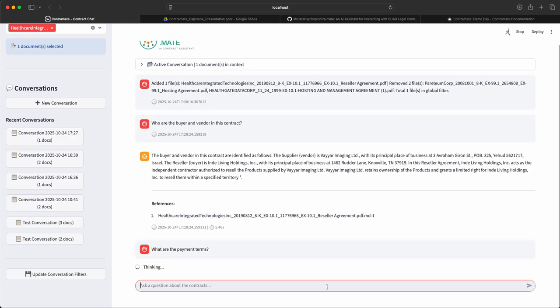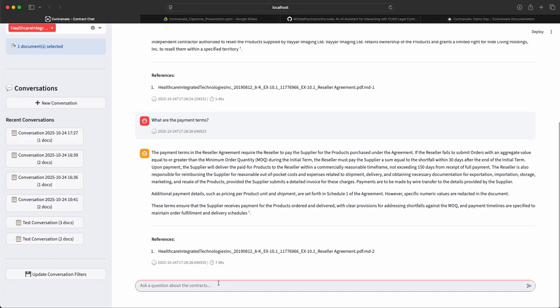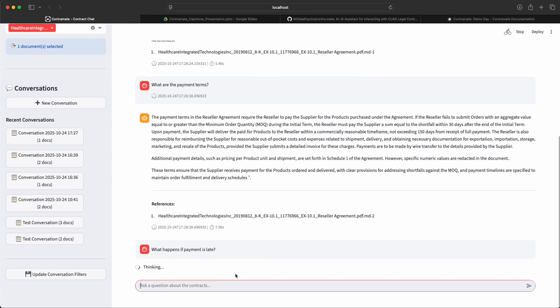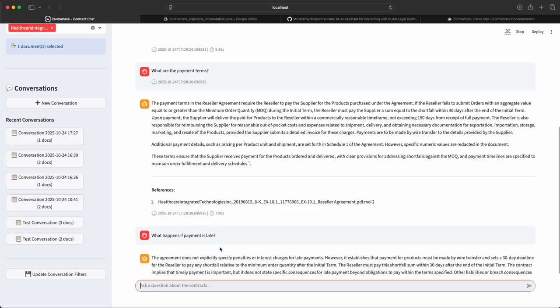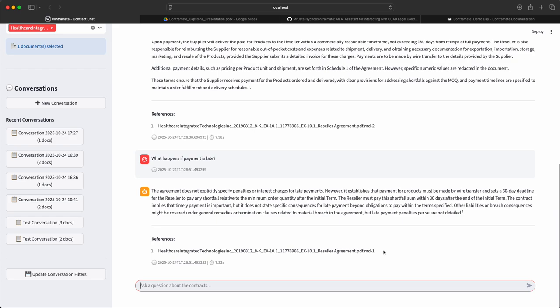I can ask what the payment terms mentioned in this contract are. Then I can ask what happens if the payment is late. I got the answer with certain citations.